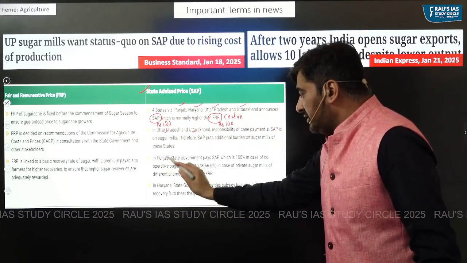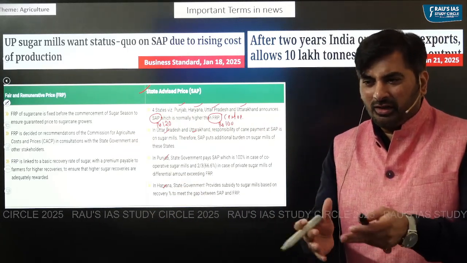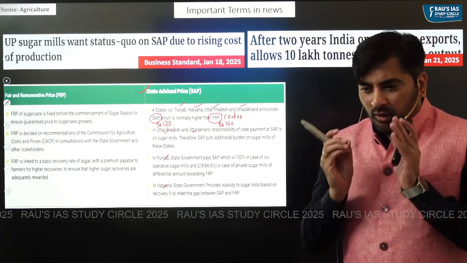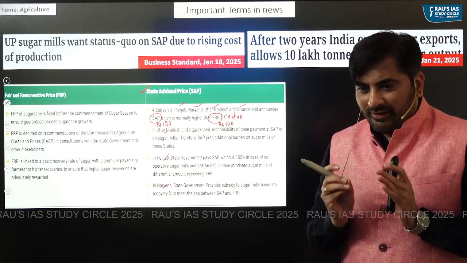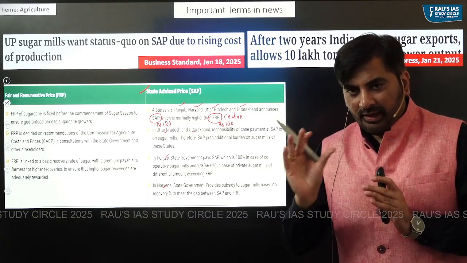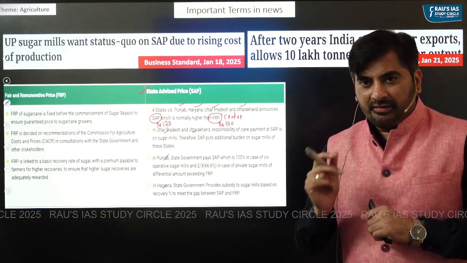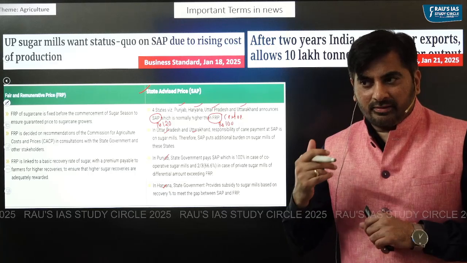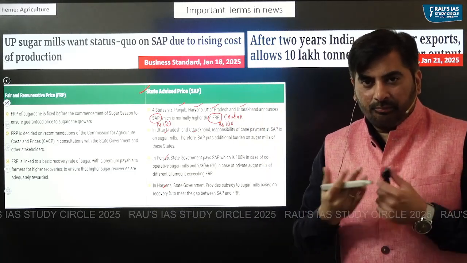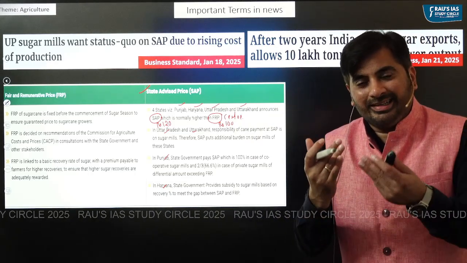Whereas in Punjab and Haryana, the mechanism is a little different, but you don't have to worry about that. What you need to know is that state advised price is declared by some of the state governments in India. How many states? 4 states. Second, state advised price is normally higher than the FRP, because of which it imposes an additional burden on the sugarcane industries.